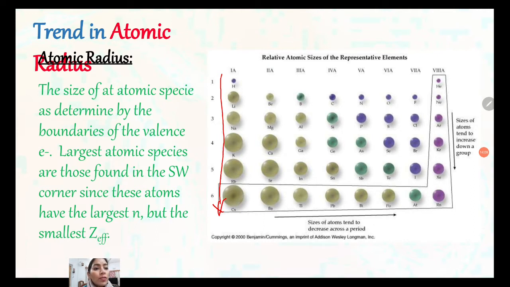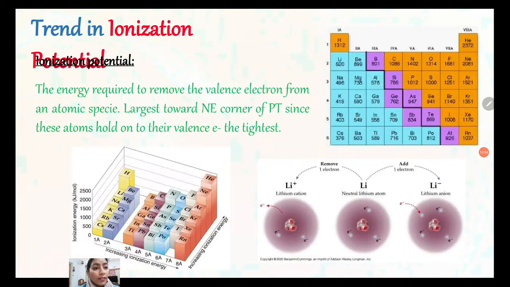As we move downside, the size will increase as the orbits increase, so whatever electrons are added will not affect the nucleus and electron distance charge. As we move from left to right in a period, the atomic radii will decrease because the orbit will be the same but the number of electrons will increase from left to right. That's why atomic radii will decrease.